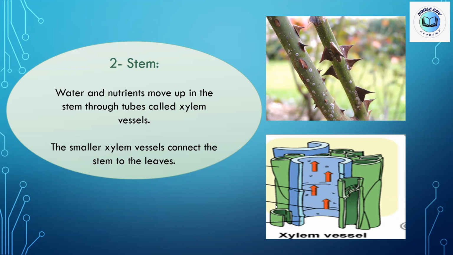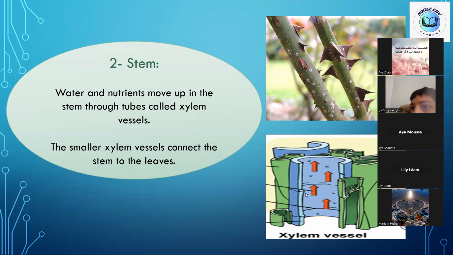We have phloem, which is the green part, and we will learn later about the importance of the phloem. But what matters today is the part in blue color. The name of this part is the xylem vessels, or in Arabic, wooden vessels. They are tubes in which water and the nutrients move up.